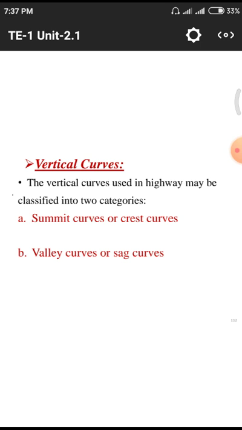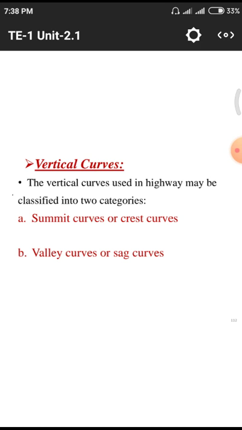Likewise, the second one is valley curves. Whenever there are hills and valleys, particularly in hilly areas, we have these valleys. That means a sudden drop in the ground level. Those places are called valleys. At the valleys we have a huge amount of slope compared to normal roads. Journey along these valleys is dangerous due to unevenness and the huge slope available there. So vertical curves are divided into summit curves or crest curves, and valley curves or sag curves.